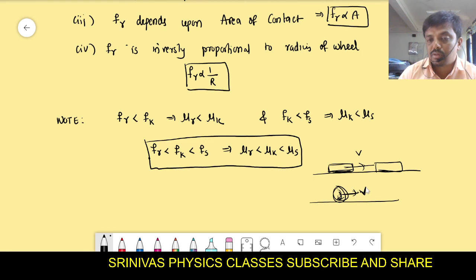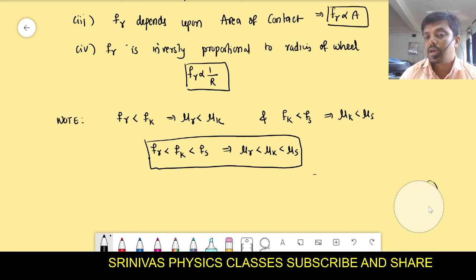Both are moving with the same velocity. Which will travel a long distance before coming to rest? This will travel a long distance, because while rolling opposition is less. Opposition is less means it will go easily, but while sliding opposition is more, right? That's when it will come to rest.